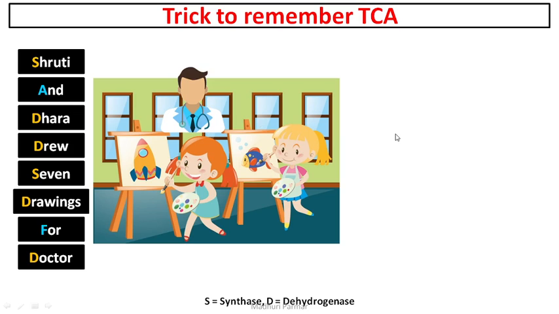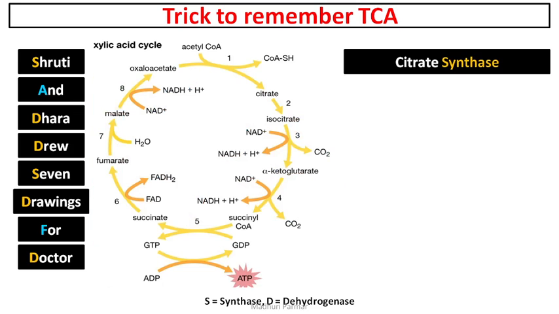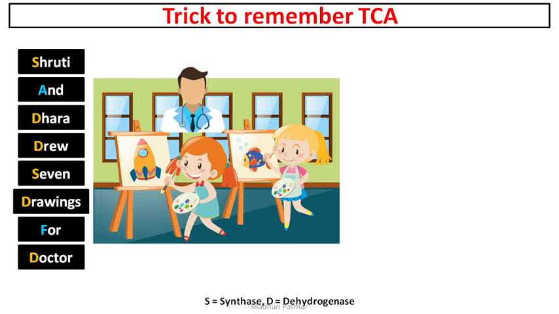Now for people who may not be able to remember the same way, we can do the enzymes. If you cannot remember the enzymes directly, this is the mnemonic to remember the TCA cycle enzymes. There are these two kids drawing some paintings for a doctor. The statement is: Shruti and Dhara drew 7 drawings for doctor. Shruti and Dhara drew 7 drawings for doctor.